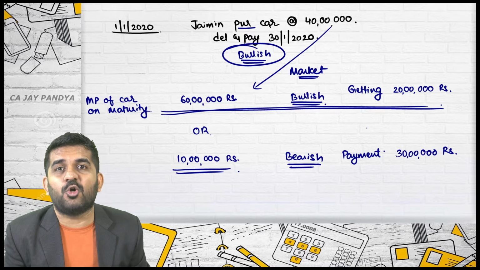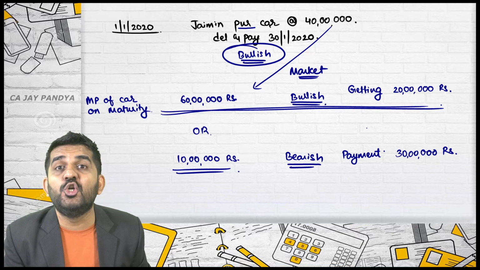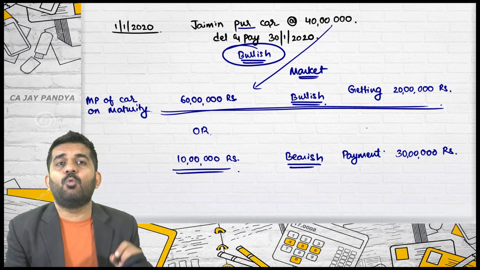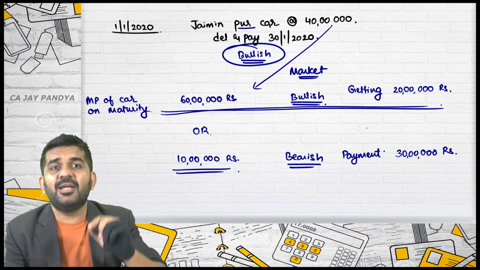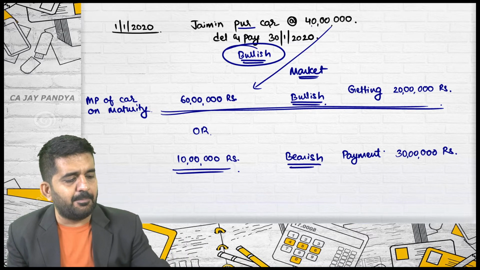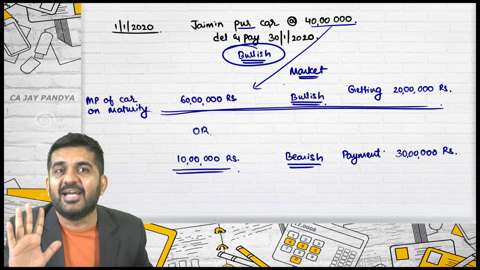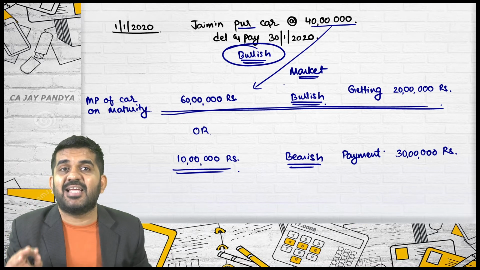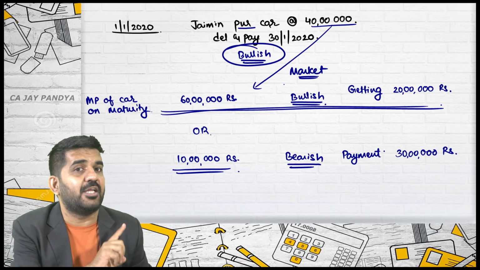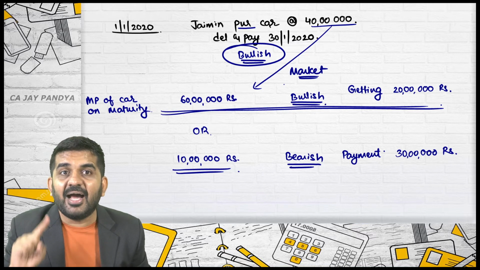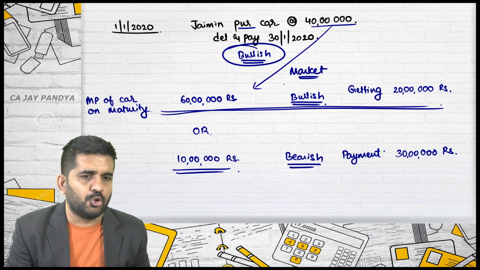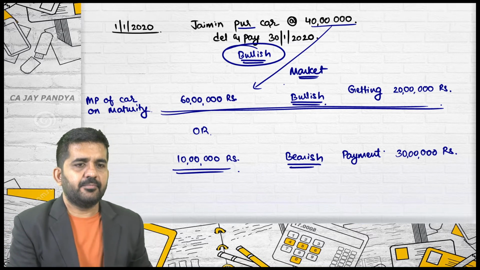You will not be getting the car. Understand, we are doing the contract settlement by differences. Now actual delivery will not happen. Had Jaimin wanted the car, then he would have got the car and paid 40 lakhs rupees. That's it. But if the settlement is done by differences, then the delivery will not happen. Either delivery happens or settlement through differences happens. Alright.